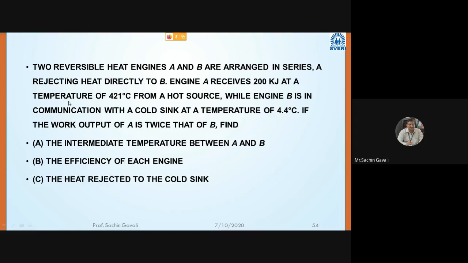So try for it. Only, instead of efficiency they have given that work output WA is twice of WB. Means what? WA we can write here. What condition have they given? WA is equal to twice of WB.